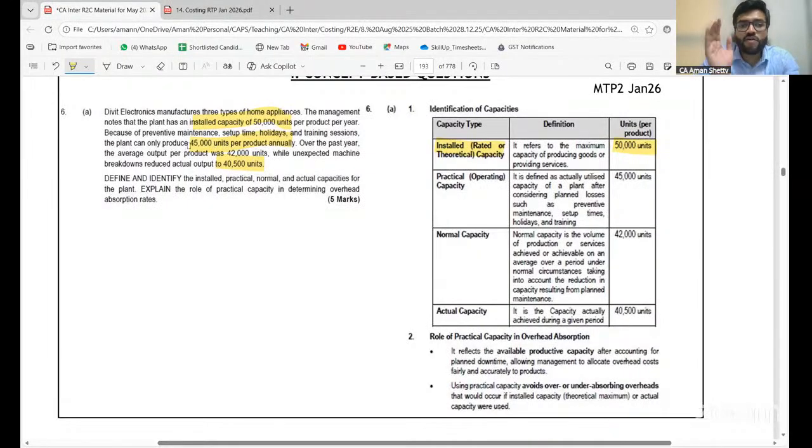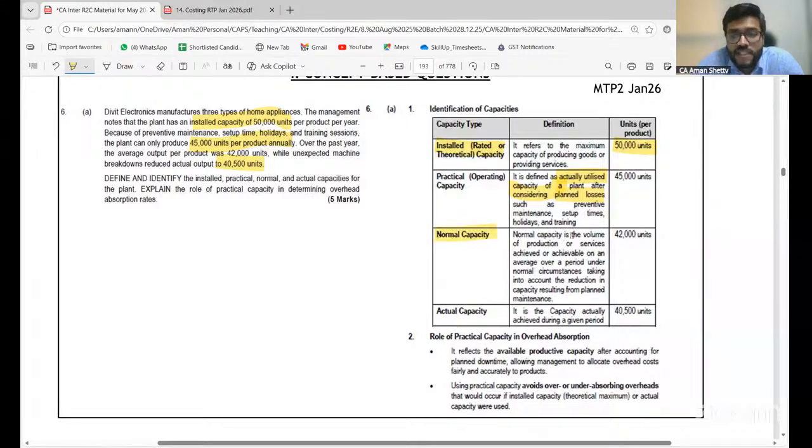Whereas now, because of the normal breakdown time, whatever that is, preventive setup time, holidays, training sessions, they are normal. If I remove whatever that comes from, that is my 45,000 units. Yes. So it is defined as the actually utilized capacity of a plant after considering only planned losses. That is my normal losses. Did you understand? Planned, not my unplanned ones. That is 45,000 units. The normal capacity over the past year, average output. This is based on my actual average, right?